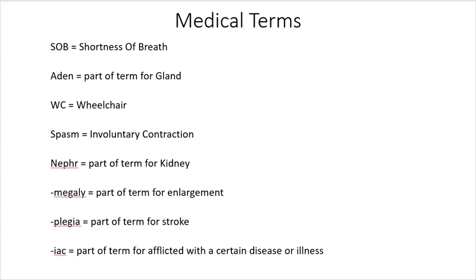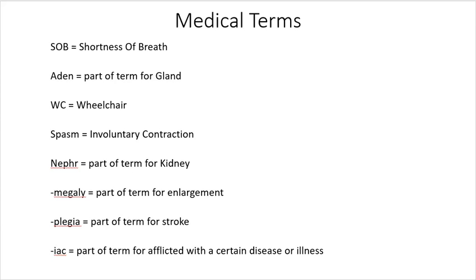Adeno is a part-of-term word for gland. So part-of-term words make up part of a larger word, right? So adeno is one part of a word. WC stands for wheelchair, and spasm is an involuntary contraction.